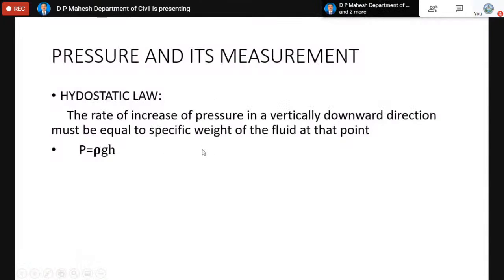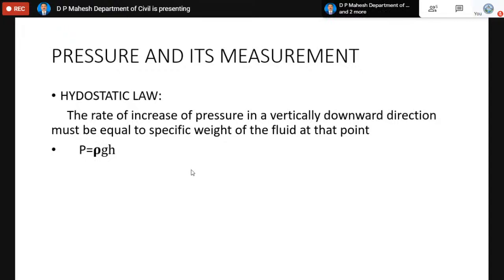Now coming to the other law, the hydrostatic law. The statement of the hydrostatic law is that the rate of increase of pressure in the vertical downward direction must be equal to the specific weight of the fluid at that point. This means that if you imagine a liquid surface, as you go below the liquid surface, the pressure keeps on increasing at any point inside the liquid.